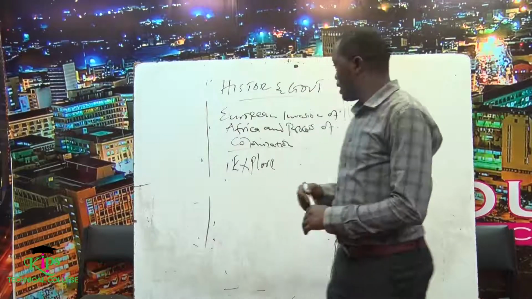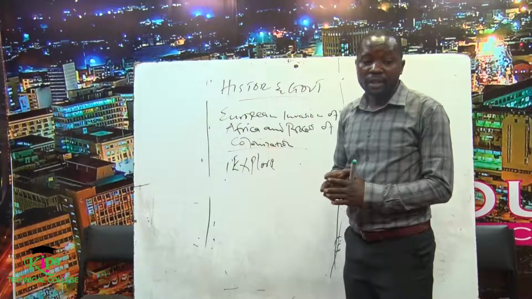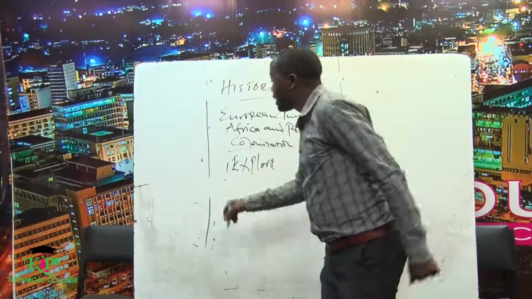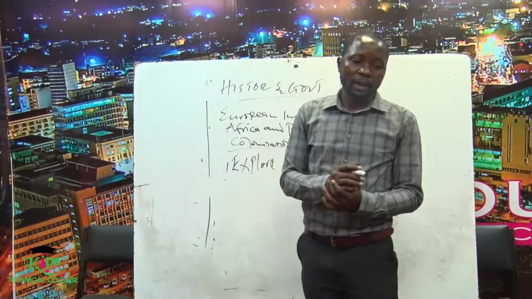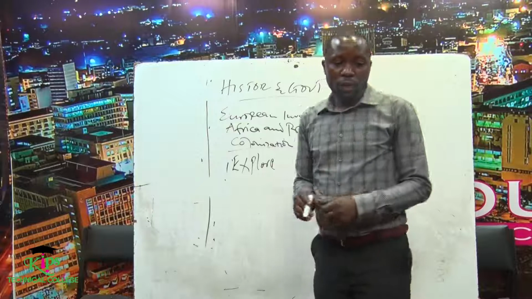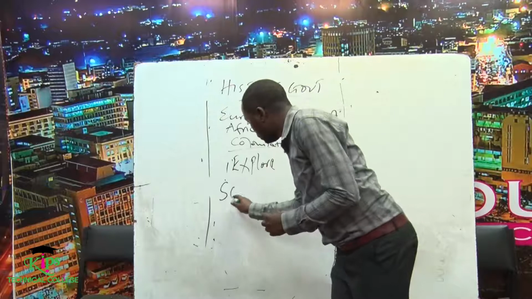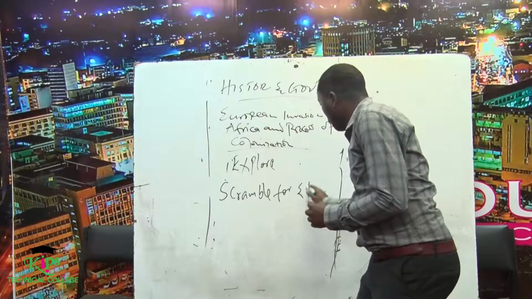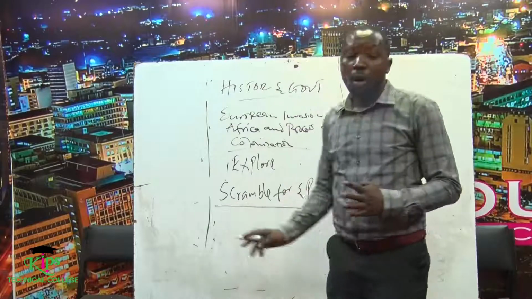So I want us now to look at the scramble. Yeah, we have seen the reasons as to why they came to Africa. So by the time they reached Africa, they started now scrambling amongst themselves so that they can get a share of the African continent, or maybe some of the reasons that we have mentioned up there. So I want us now to go to the scramble for and partition of Africa.